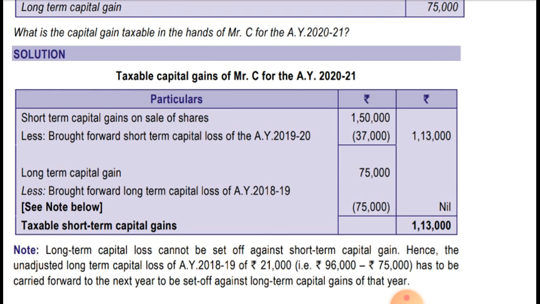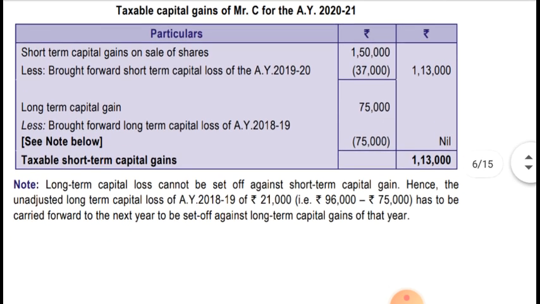Okay, now long-term capital gain is 75,000, less brought forward long-term capital loss of assessment year 18-19, 75,000. So 96,000 was there, so up to the extent of 75,000 will be adjusted. So 75,000 has been adjusted. Long-term capital gain after that is nil. So taxable short-term capital gain is coming to 1,13,000. Okay, there's a note. Long-term capital loss cannot be set off against short-term capital gain. There is a restriction that long-term capital loss cannot be adjusted against short-term capital gain, whereas short-term capital loss can be adjusted against long-term capital gain, as we have seen in the previous sum.